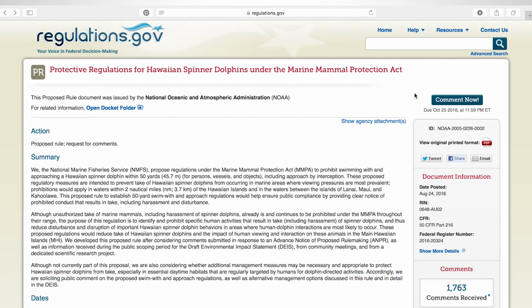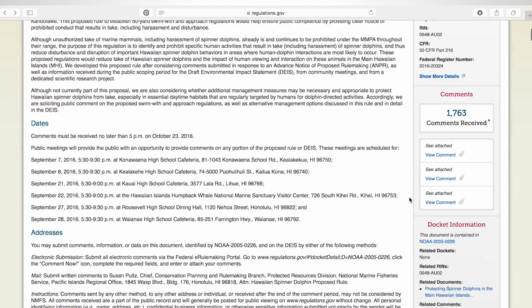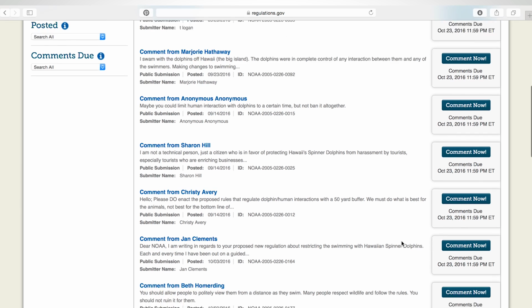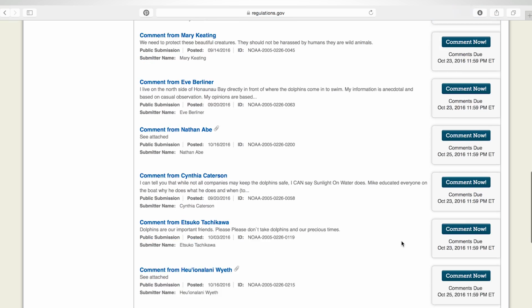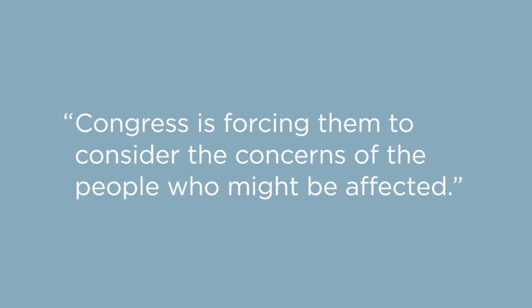So for instance, with notice of comment rulemaking, they have to provide notice of the rule, the proposed rule, before it becomes final. They have to allow the public to provide comments on that rule. And then it becomes final only after they've considered those comments. Adjudication also requires a certain level of notice to parties that might be affected by that. And so the idea there is that these are not unelected bureaucrats making the laws on their own, but Congress is forcing them to consider the concerns of the people that might be affected by them when they're rulemaking.